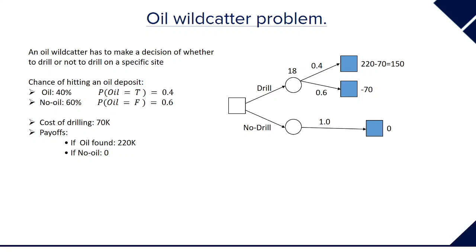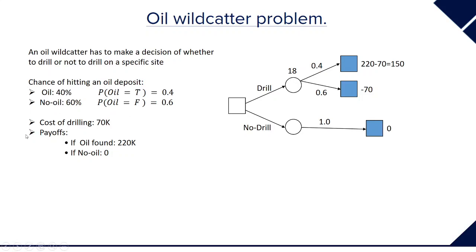From the existing geological knowledge, we are able to determine that the chance of hitting an oil deposit is 40%. So the probability that oil is present, that it is true, is 0.4, and the probability that there is no oil, such that oil is false, is 0.6. Now, we would also like to associate the costs as well, because cost cutting and driving profits is a very important issue for oil companies.